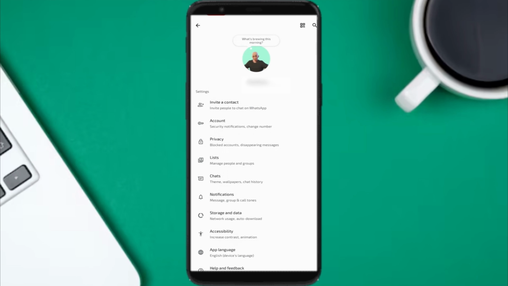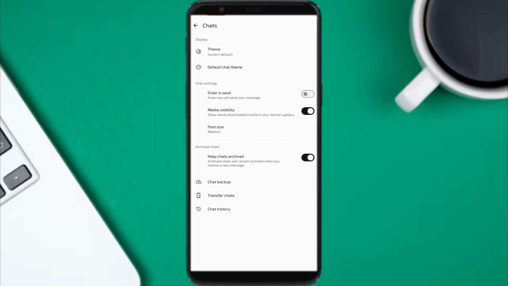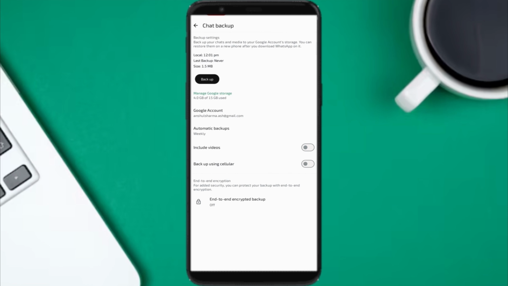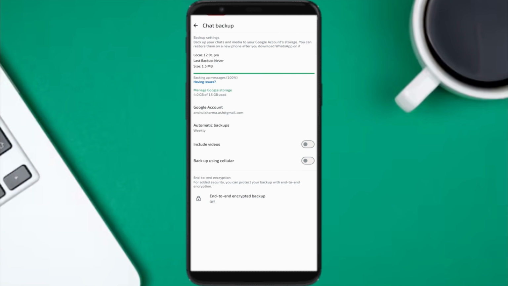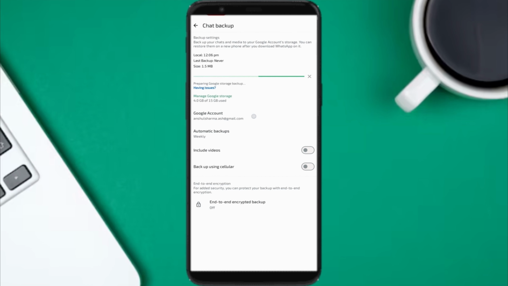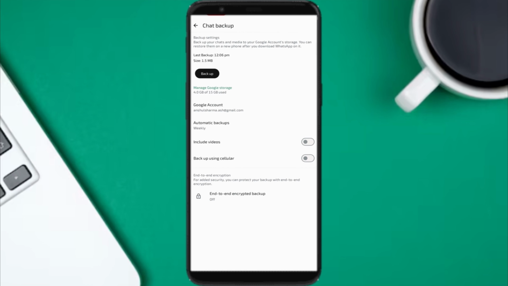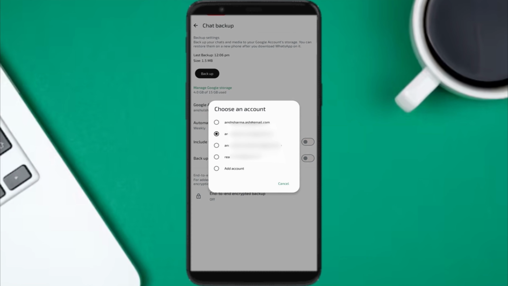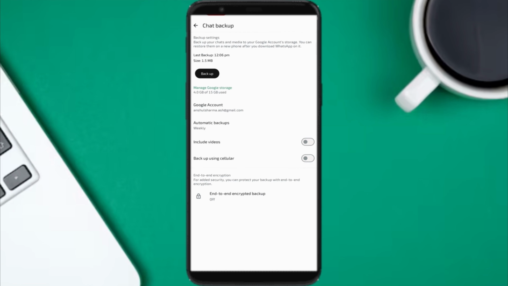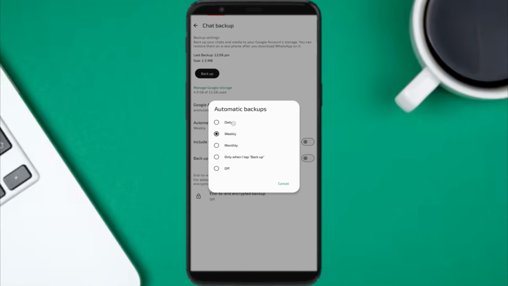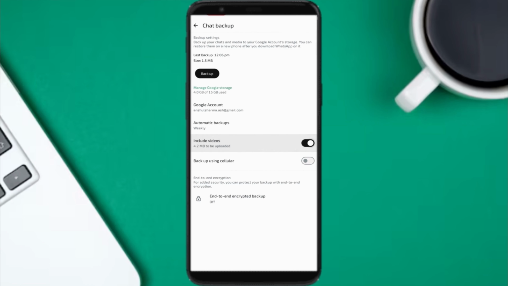Now here is how you can enable a Google Drive backup that updates daily. Go to Settings. Then go to Chats. Now tap on Chat Backup. Tap on Backup to back up the latest data to the connected Google account. You can also add your backup account by selecting Add Account. Now set Automatic Backups to Daily. You can also include videos in the backup and also use cellular data to back up without waiting for a Wi-Fi connection. And done. That's the easy version.